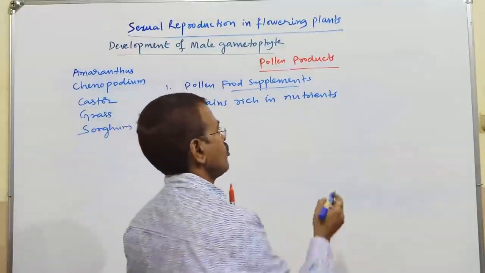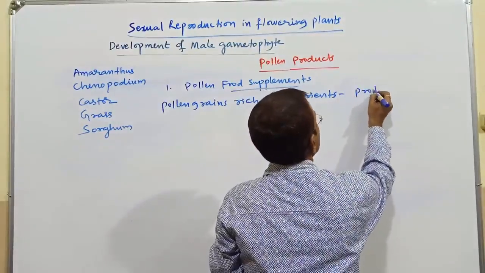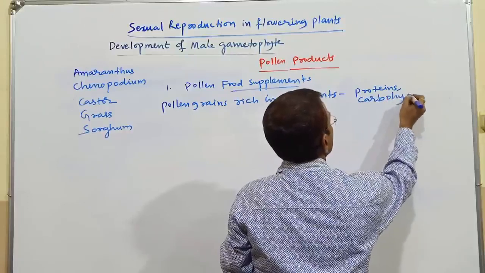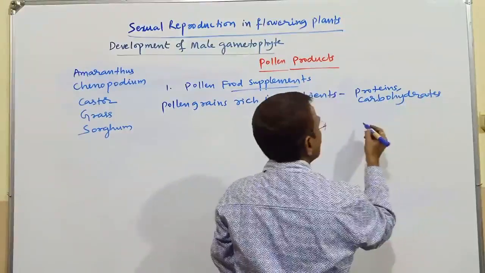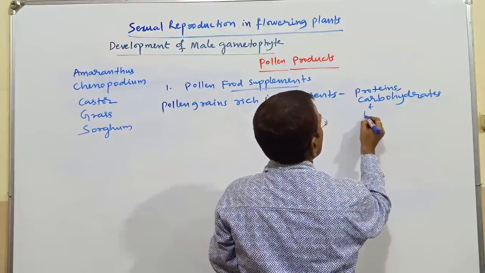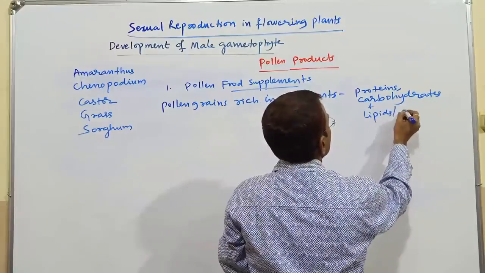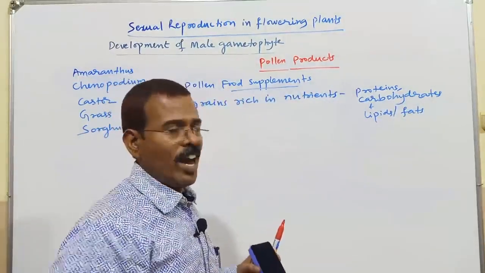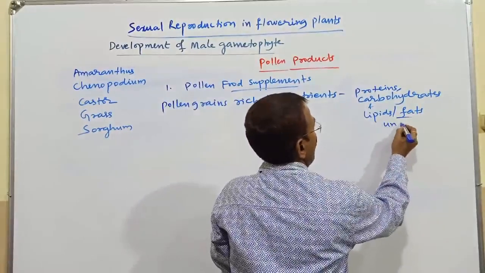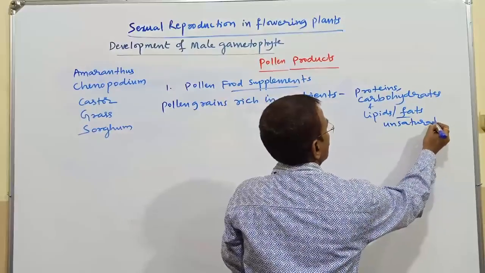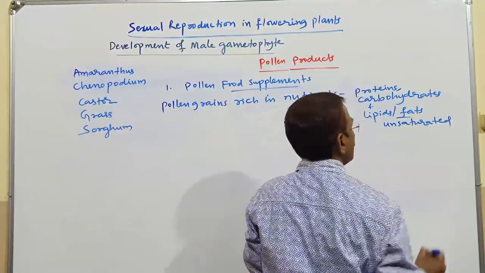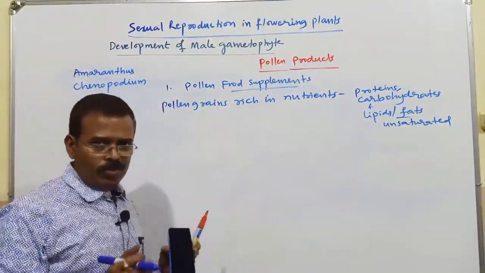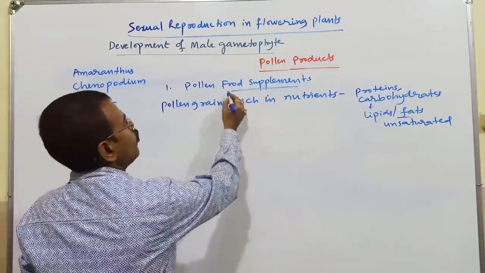Which are the nutrients? Proteins, carbohydrates and fats or lipids, mainly unsaturated fats. So these pollen grains can be used as food supplement.